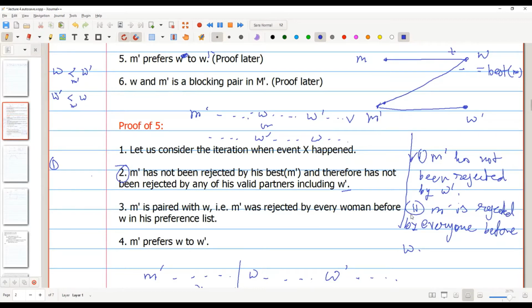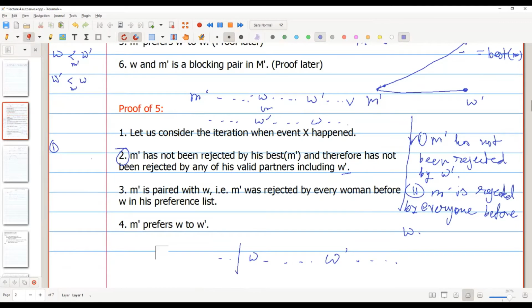And that means M prime was rejected by everyone before W. If we consider the preference list of M prime, we have some vertices and then we have W, but at iteration X, everyone before W rejected M prime. That's why M prime and W are currently matched.